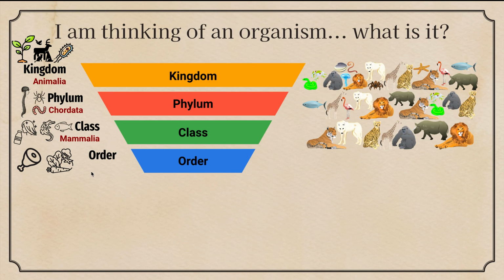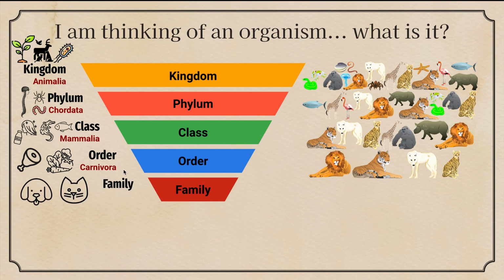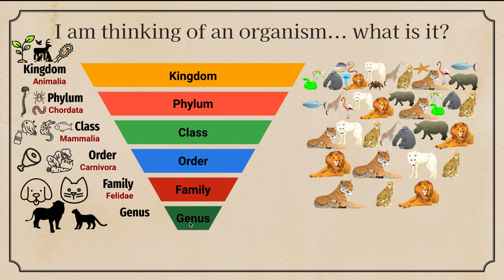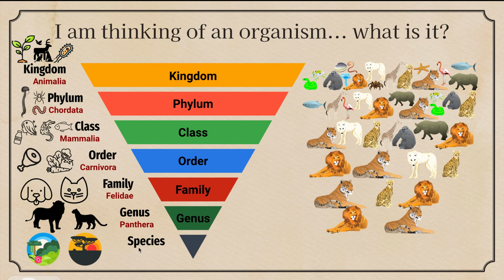Then we're going to look at order. Okay, is it a carnivore or a herbivore? ¿Es un carnívoro o un herbívoro? Carnivore, we are down to these because they eat meat, porque comen carne. At the family, we're going to focus on, is it either a dog or a cat? ¿Un gato o un perro? So this is a Felidae because we're focusing on the cat. Nos estamos enfocando en el gato. For the genus, el género, we either have big cats or small cats. Los gatos grandes o los pequeños. We have Panthera, the big cats. And for the species, especie, we're going to focus on tigris.